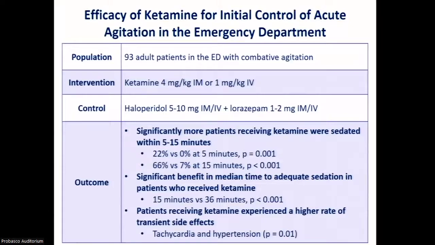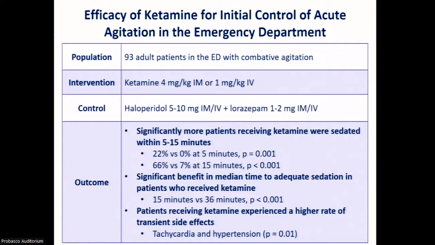So in a study assessing adult patients in the ED with combative agitation, patients received IM or IV ketamine and were compared to patients receiving haloperidol IV or IM in addition to lorazepam IV or IM. So this study found that significantly more patients who received ketamine were sedated within 5 to 15 minutes. There was also a significant benefit in the median time to adequate sedation in patients who received ketamine.